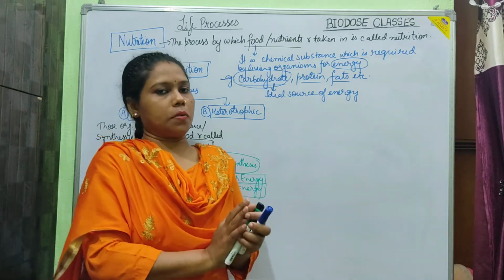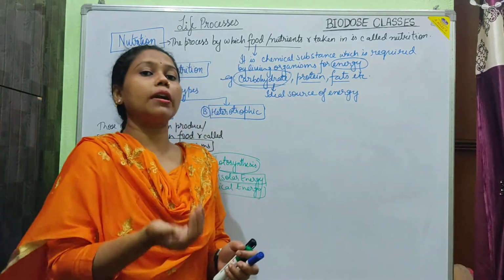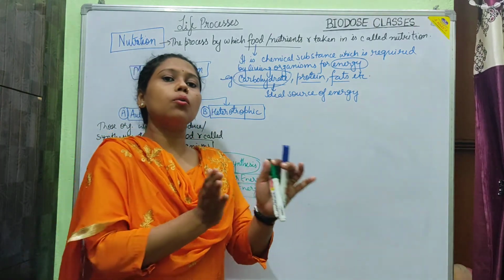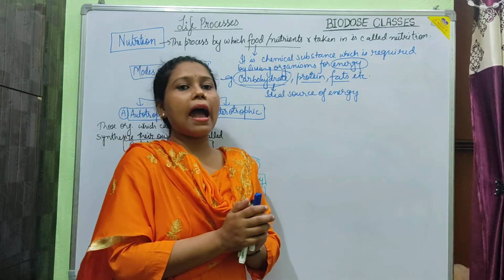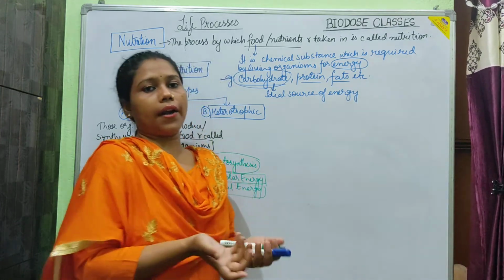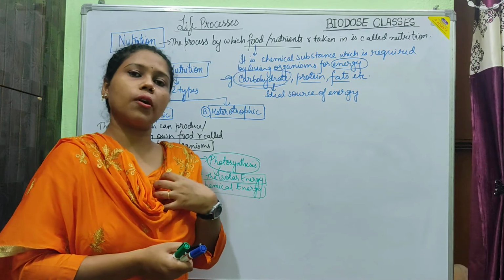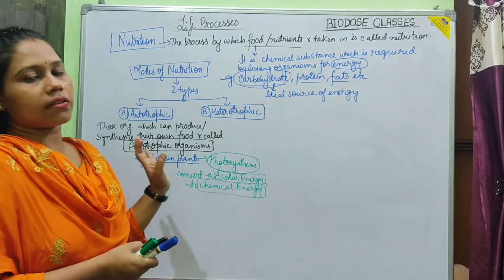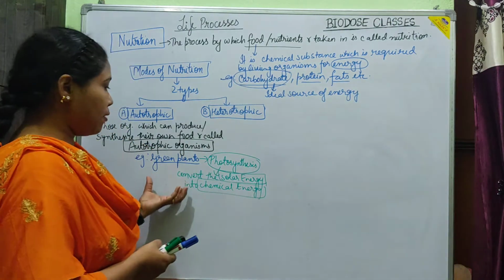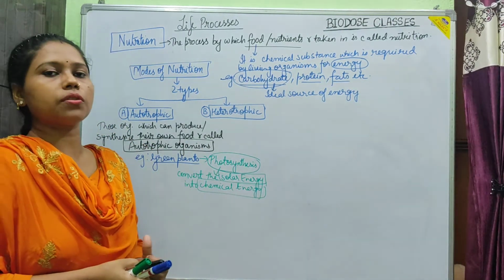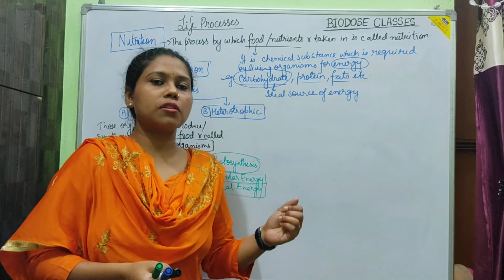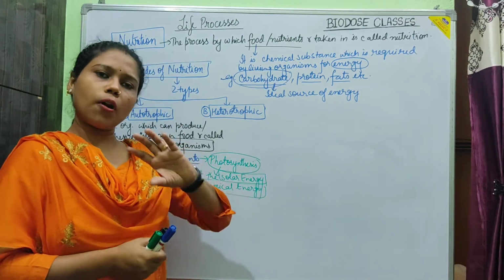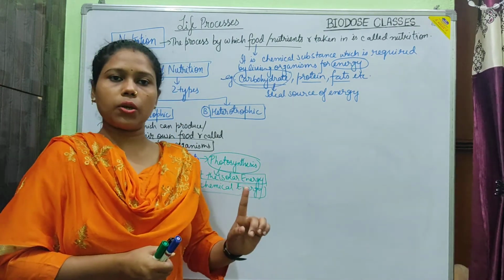Glucose is produced in photosynthesis, and that is an ideal source of energy for us. So green plants are known as producers because they are responsible for producing food for all other organisms in the ecosystem.